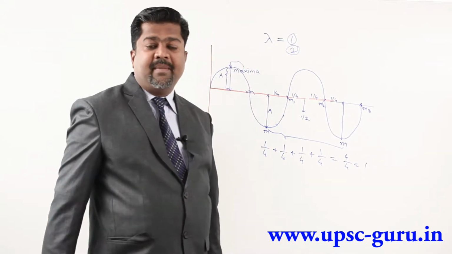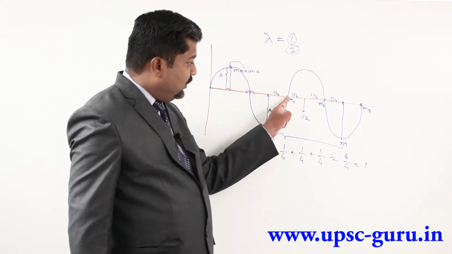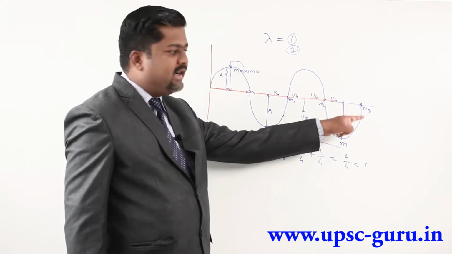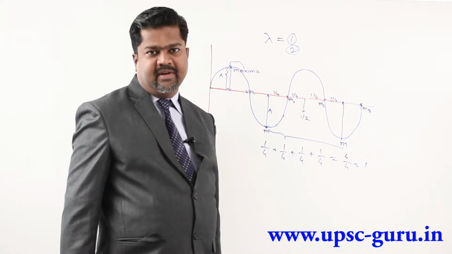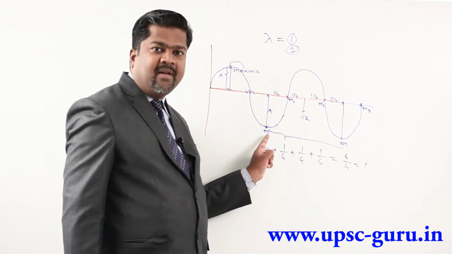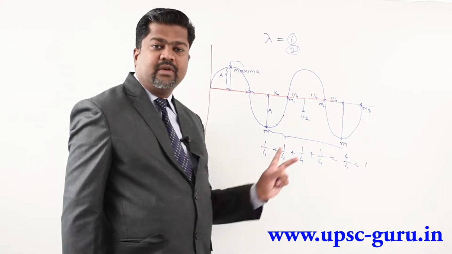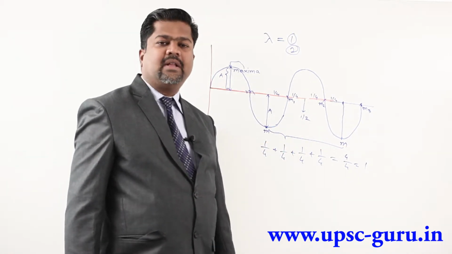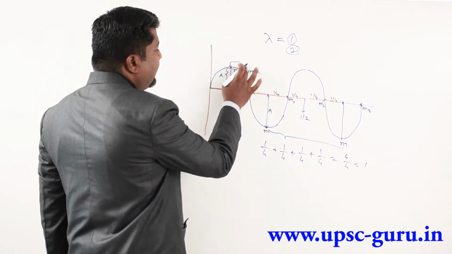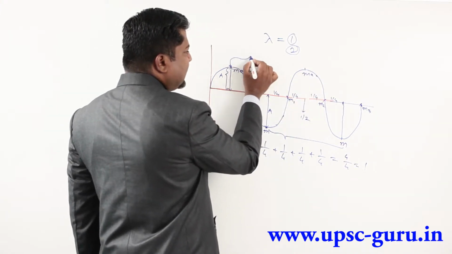So I can define lambda in first way as distance between alternate mean position. So M1, I should not count M2, I should go for M3. So alternate mean position. So this distance is one wavelength. My second definition, distance between successive minima. Successive means followed by. So this is first minima, this is second minima. So distance between two successive minima, that is also called as wavelength.